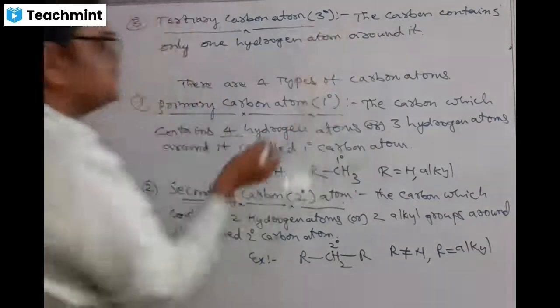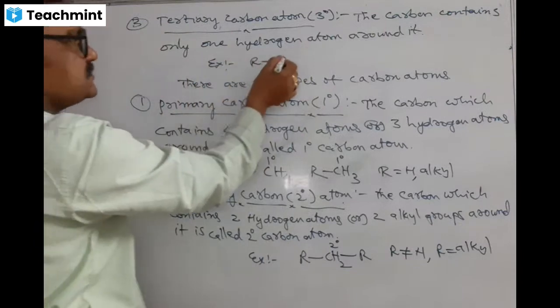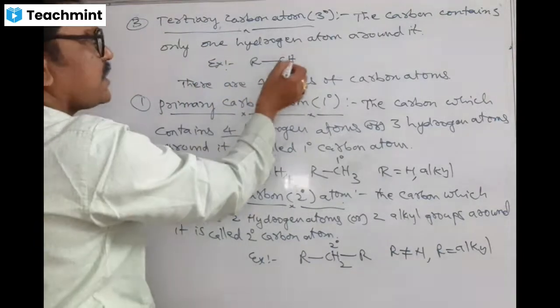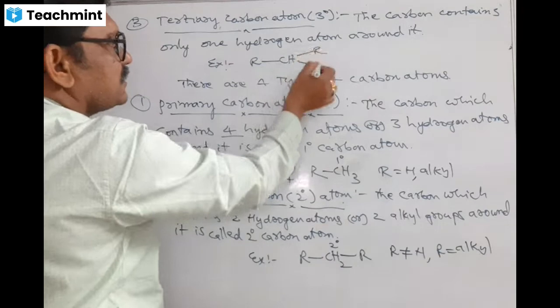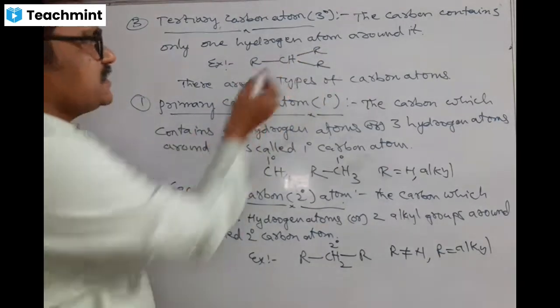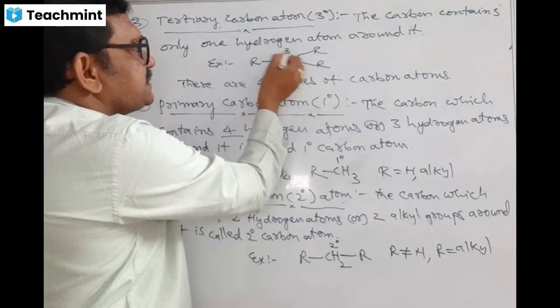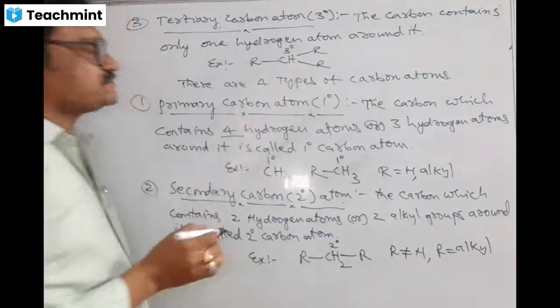It is called tertiary carbon. So I give you an example. See, R, CH, R, R. That means this carbon, particularly this carbon, contains only one hydrogen. That's why this is called tertiary carbon, 3 zero carbon.